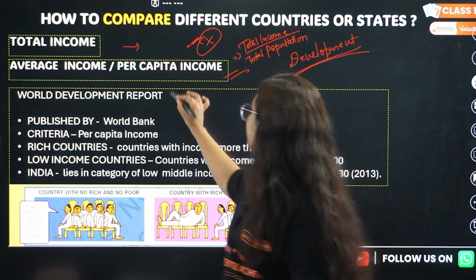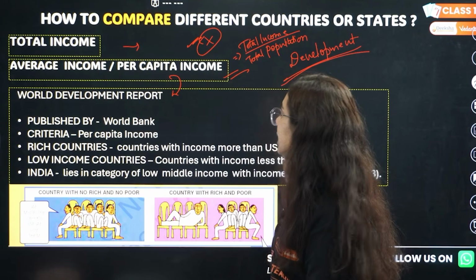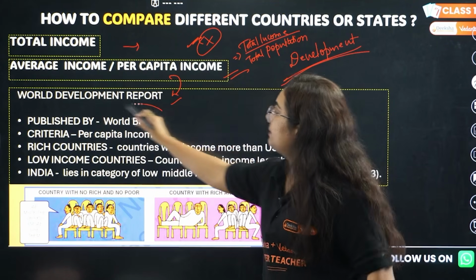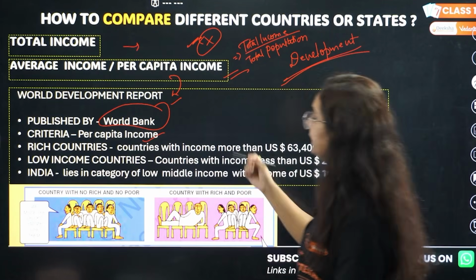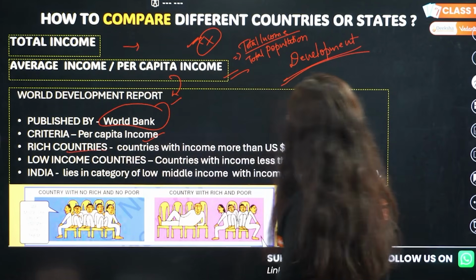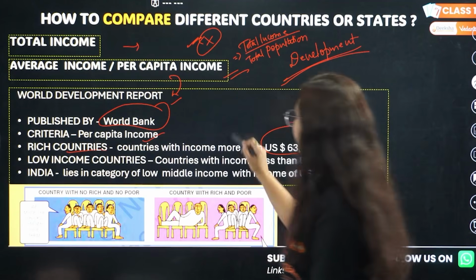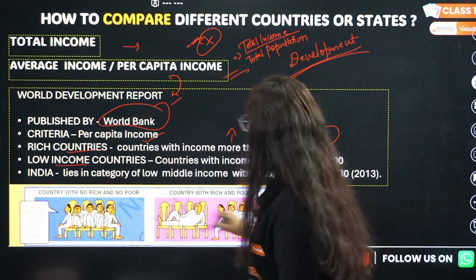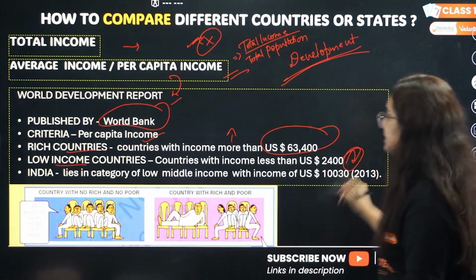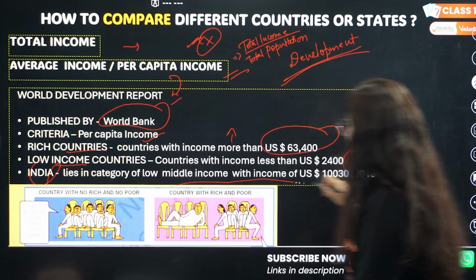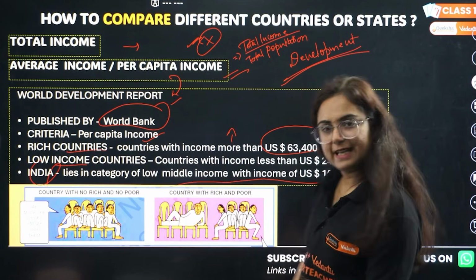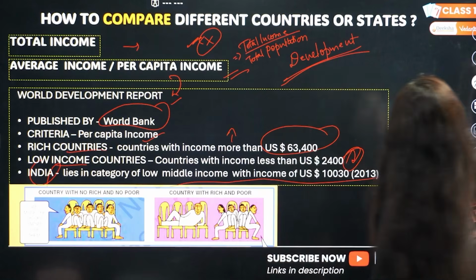But we chose this average income, and the World Development Report was published by the World Bank. They compared the countries and declared them rich countries on the basis of this income, anyone earning more than this, low income countries less than this, and middle income countries. India lies in the low middle income group. Okay, get it? So this is about world development.